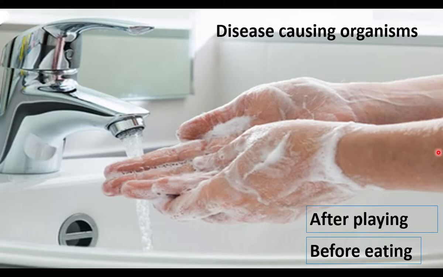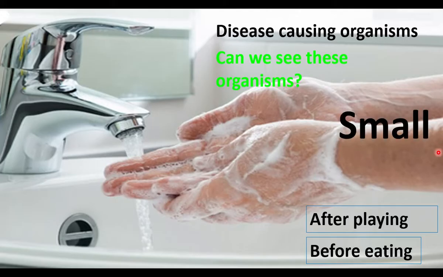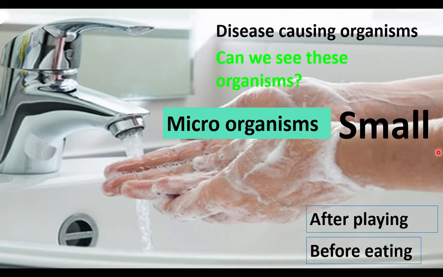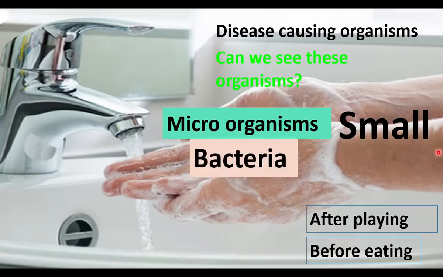Now I am going to ask a question. Can we see these disease causing organisms which are found on our hand? We will say the answer no, because these disease causing organisms are very small, so we cannot see them with our eyes. The organisms which are very small are called microorganisms. For example, bacteria is a microorganism. The bacteria cause various diseases such as dysentery, typhoid, cholera.